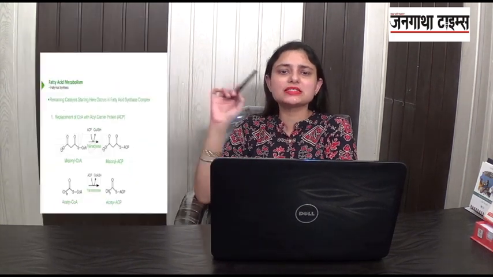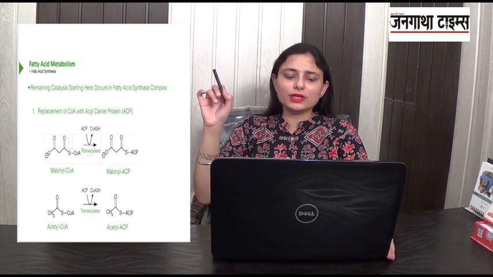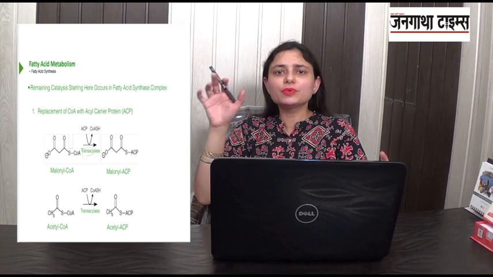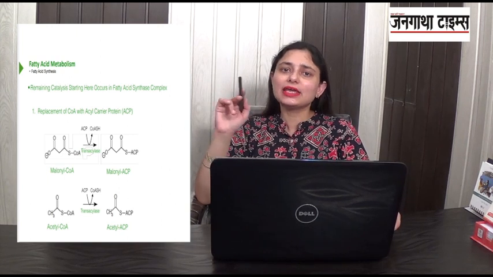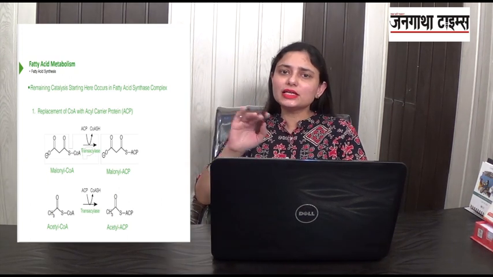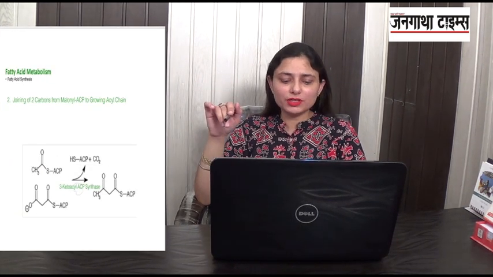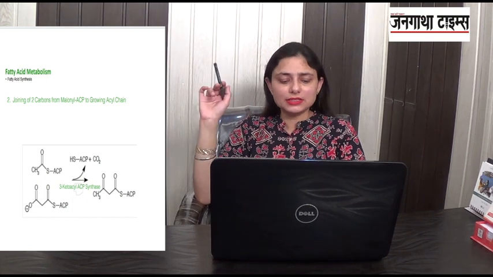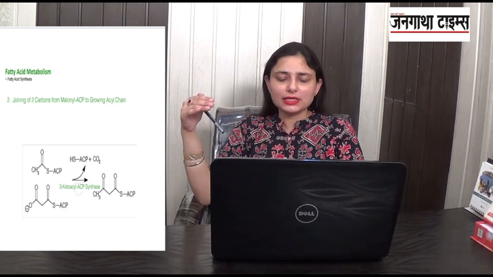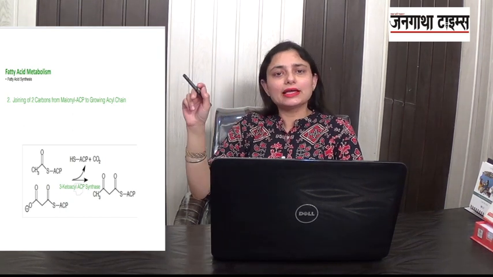Now we'll talk about the synthesis in detail. The first process of synthesis is the joining reaction. In the joining reaction, what happens? One malonyl coenzyme A and one acetyl coenzyme A both combine with ACP, the acyl carrier protein. The malonyl coenzyme A becomes malonyl ACP, whereas acetyl coenzyme A becomes acetyl ACP. And which is the enzyme over here? The enzyme is 3-ketoacyl synthase. And what do we get from this first joining reaction? We get 3-ketoacyl ACP.